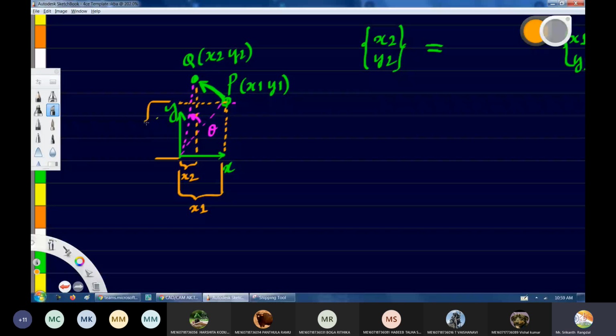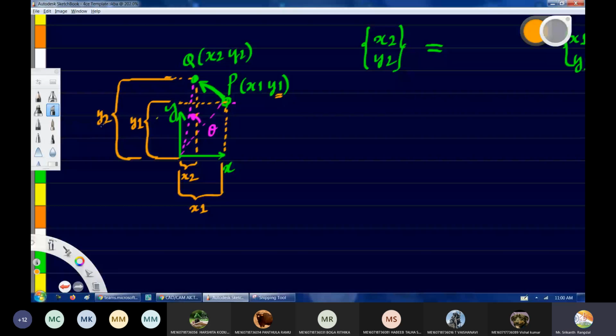This is the y coordinate of the first point P. Then coming here, what is this distance? This is the y coordinate of the second point Q. So this will be y2.